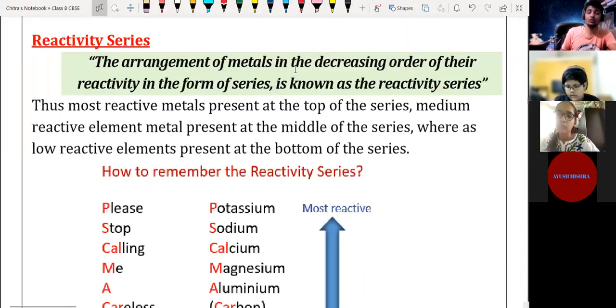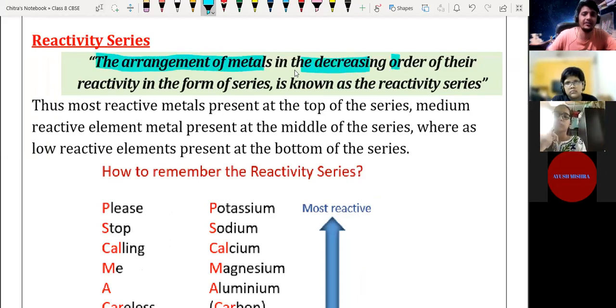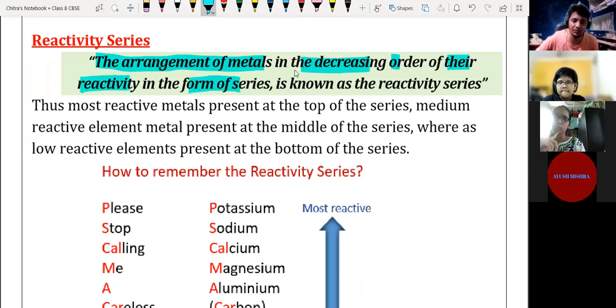Now we have to go through your notes also. The arrangement of metals in decreasing or increasing order, it depends on how you are going to arrange, of their reactivity in the form of a series is called the reactivity series.